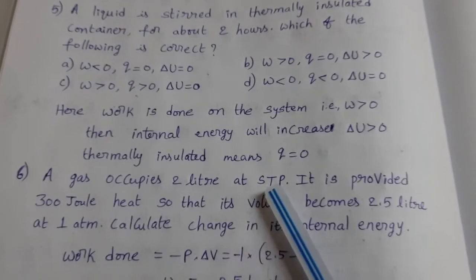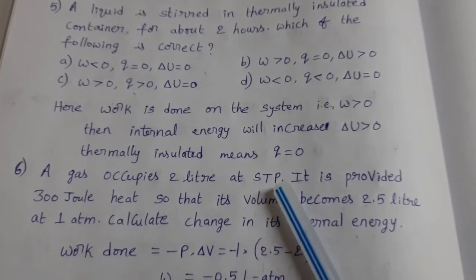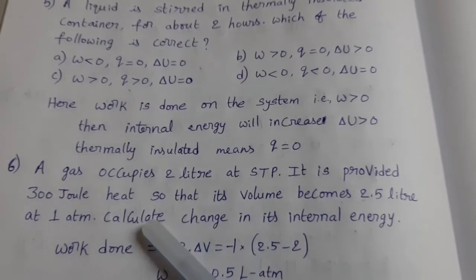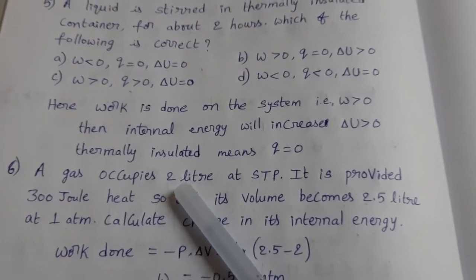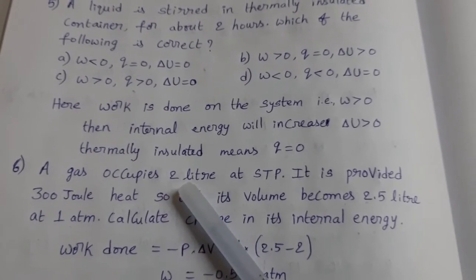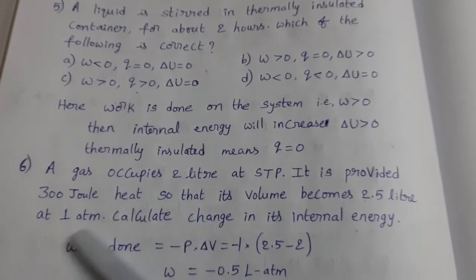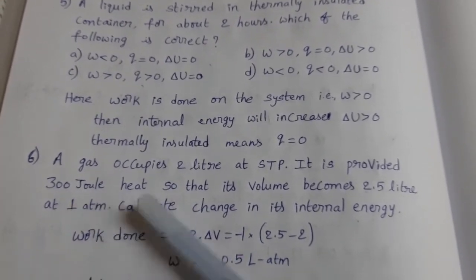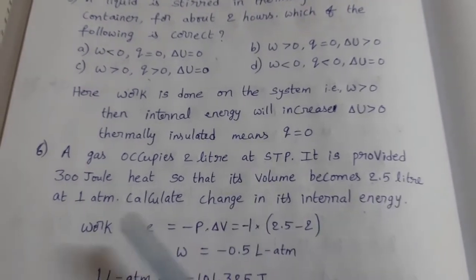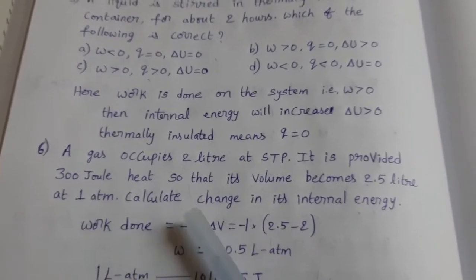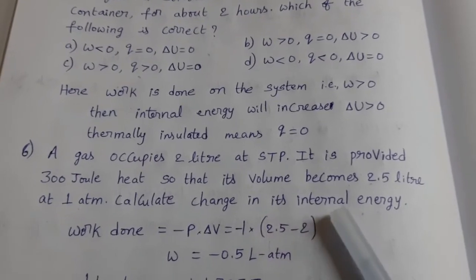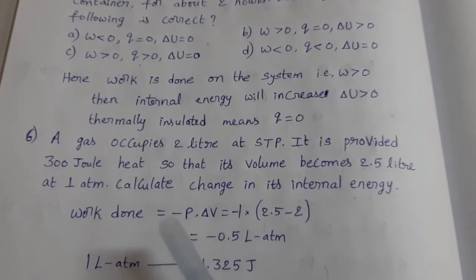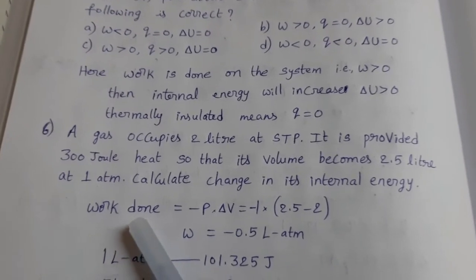STP conditions: we already know that pressure equals 1 atmosphere and temperature equals 0 degrees Celsius, and under these conditions the gas occupies 2 liters. Now for that gas, this much heat energy is provided, then its volume changes to 2.5 liters at 1 atmosphere. So to calculate the change in internal energy, first we have to calculate work done.